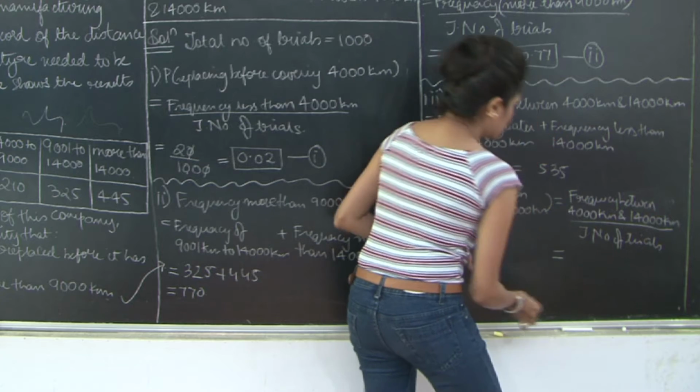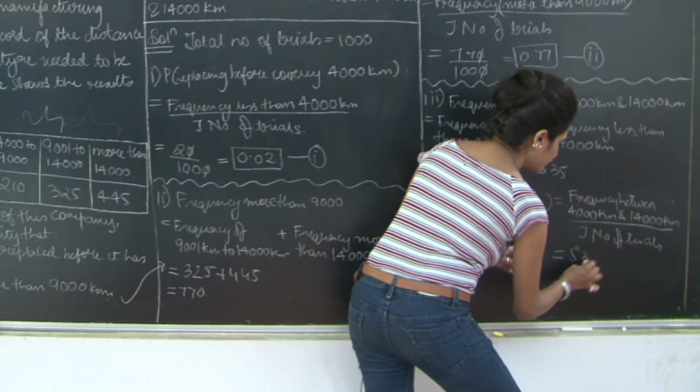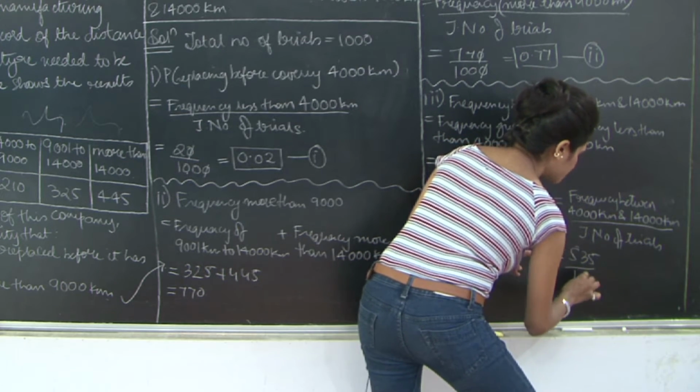So this is going to be equal to 535 divided by 1000.